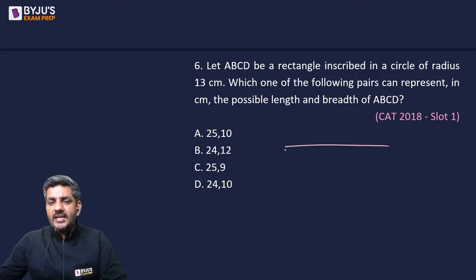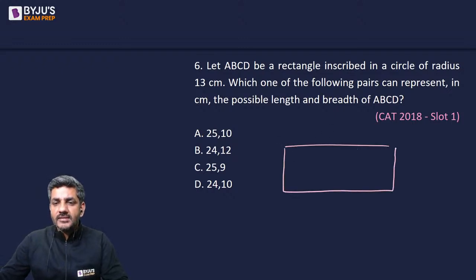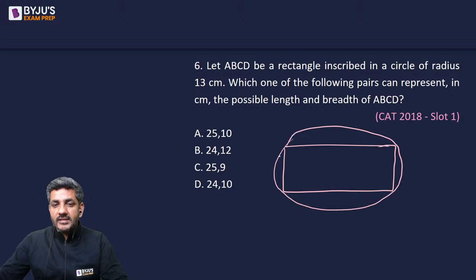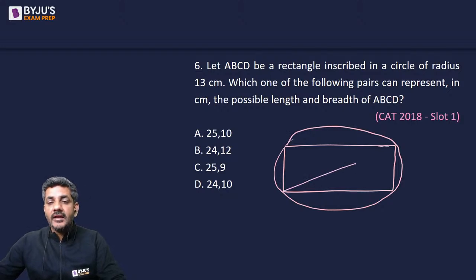So ABCD is a rectangle which is inscribed in a circle of radius 13. अब अगर कोई सर्कल के अंदर इंस्क्राइब्ड है तो सर्कल का रेडियस 13 होने का मतलब ये है कि the diagonal is the diameter of the circle that is equal to 26.